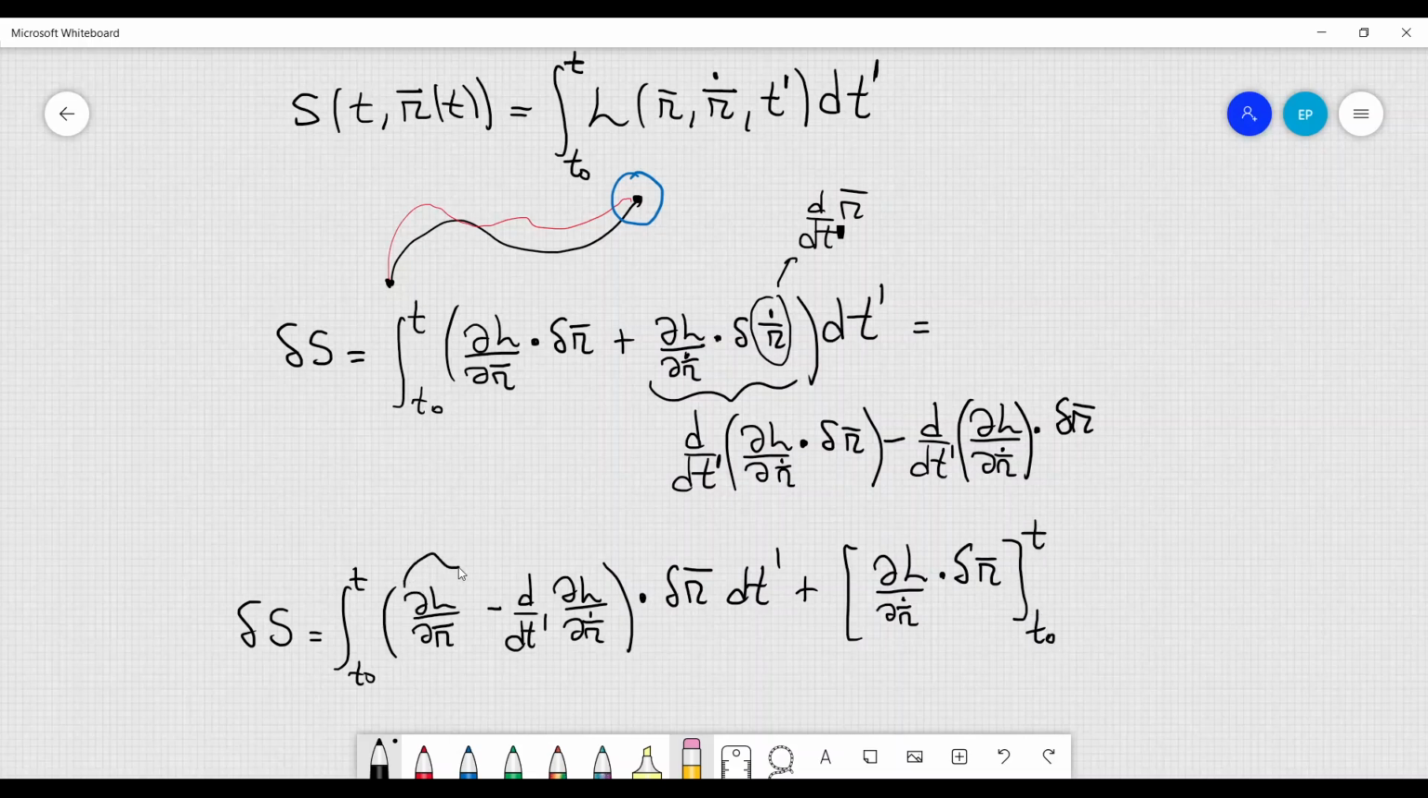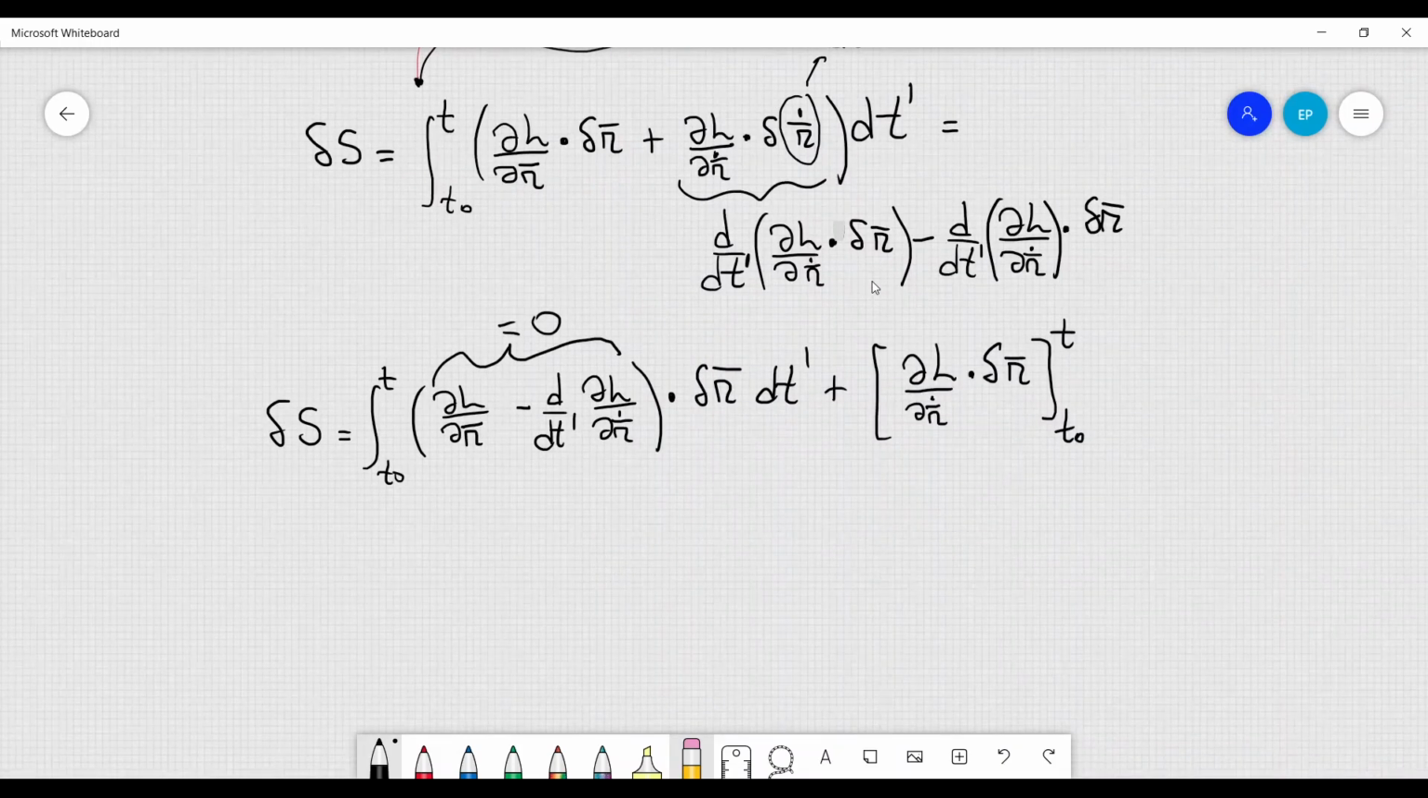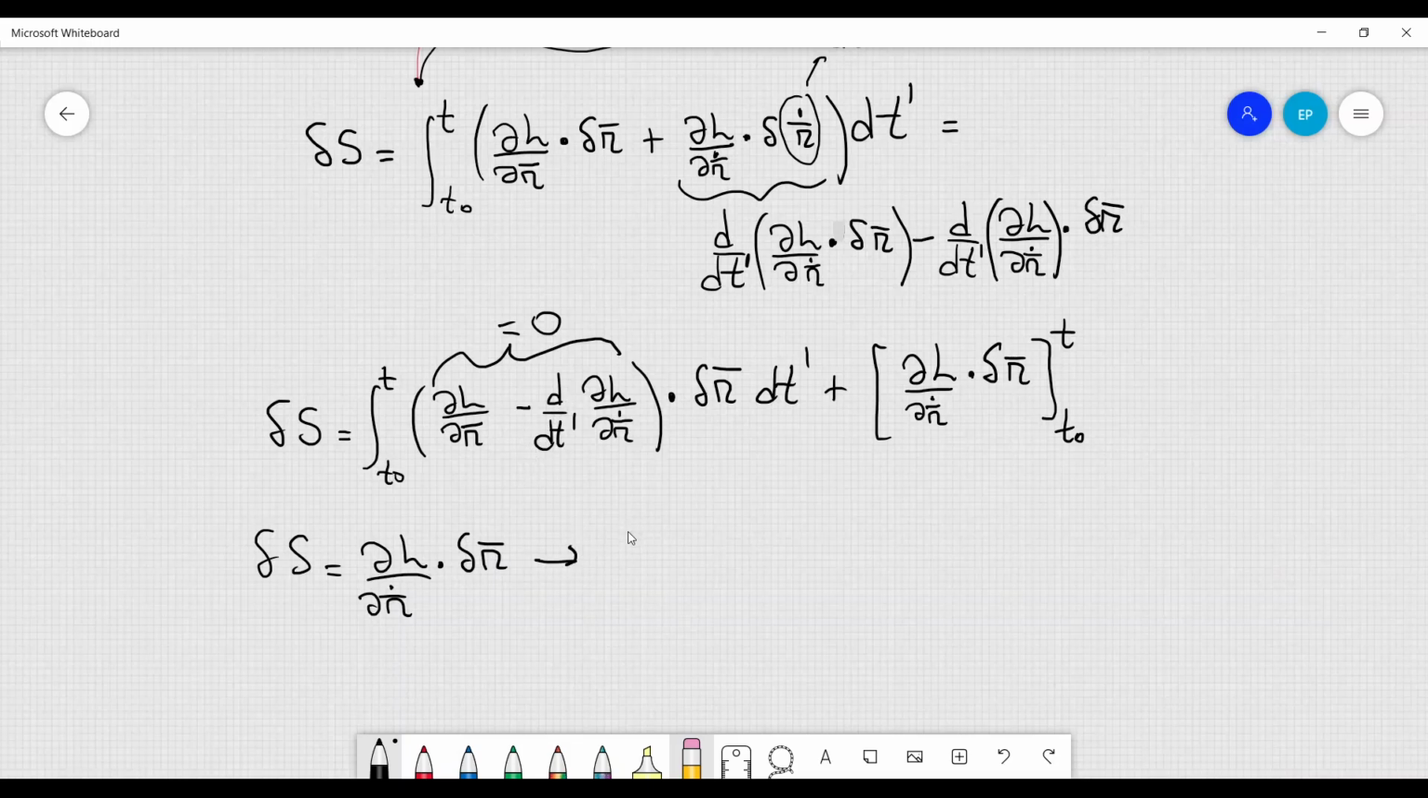This is the Euler-Lagrange equation here, so this is equal to 0, and we are left with this boundary term here. In the case of fixed endpoints, this would be equal to 0 because the variation of r is equal to 0 at the endpoints. But in this case, when we set t prime equal to t, this term here will not be equal to 0 in general. So we have the variation of S equal to dL over dr dot, dot product with dr at the time t prime equal to t. So from here we find that dS over dr is equal to dL over dr dot. If you recall from classical mechanics, this is also equal to the momentum p.